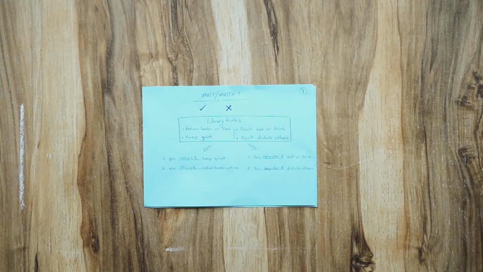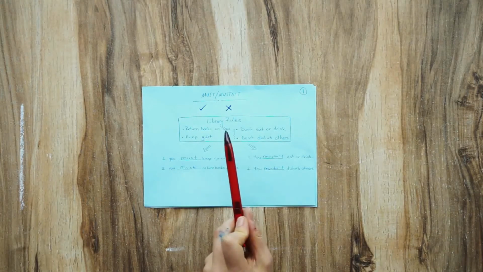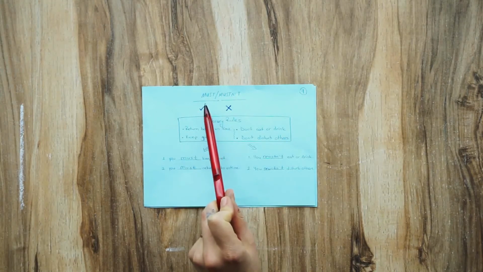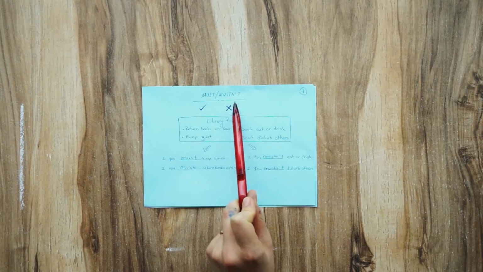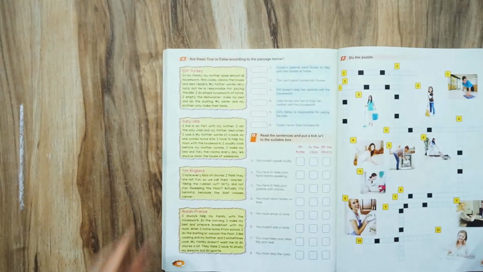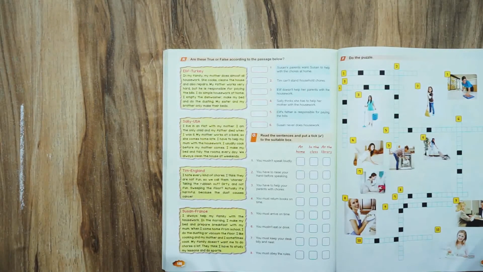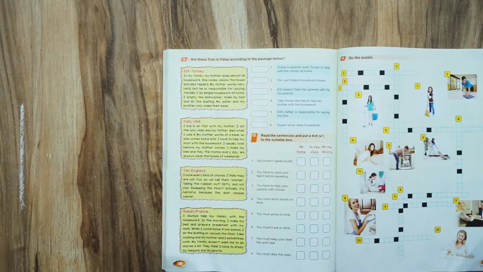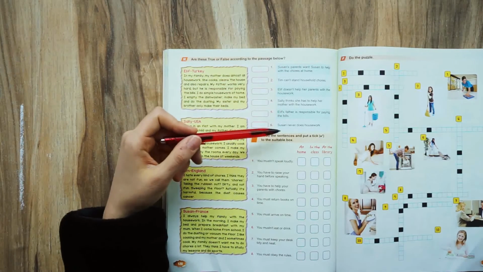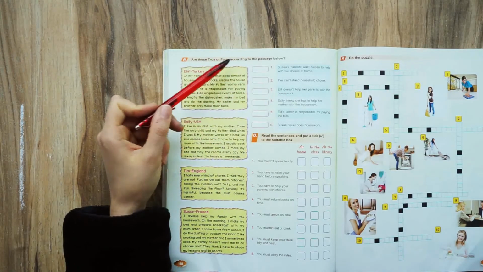When we talk about prohibitions, we use these structures, must and mustn't. For positive ones, we use must. For negative ones, we use mustn't. Let's look at the example here. We have an exercise. We will read 4 passages about 4 different people. After reading, we will answer these 6 questions as true or false.